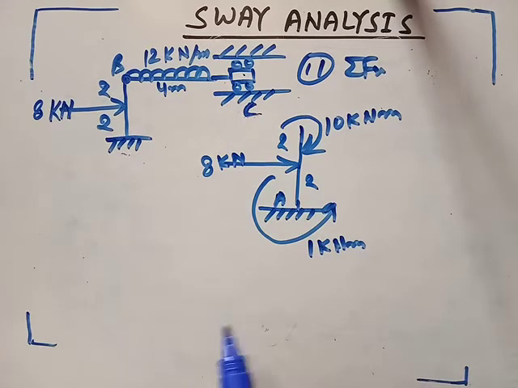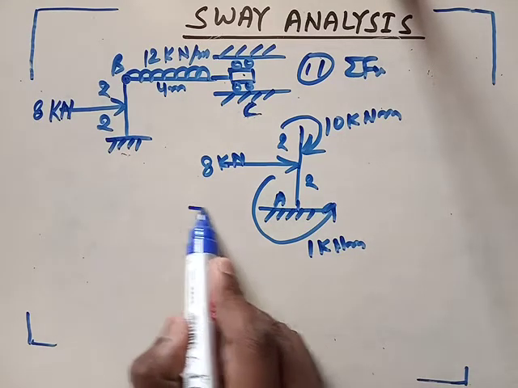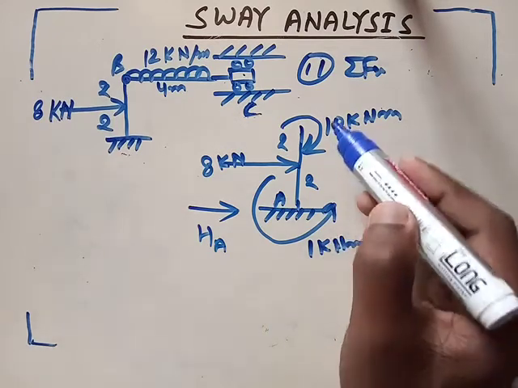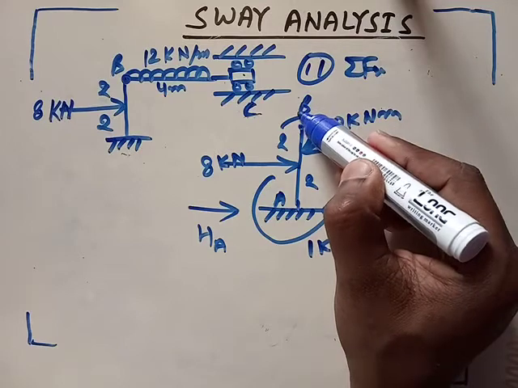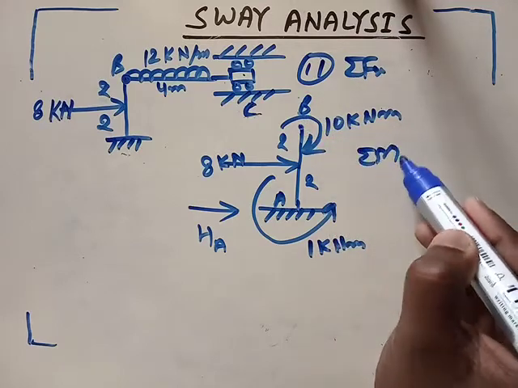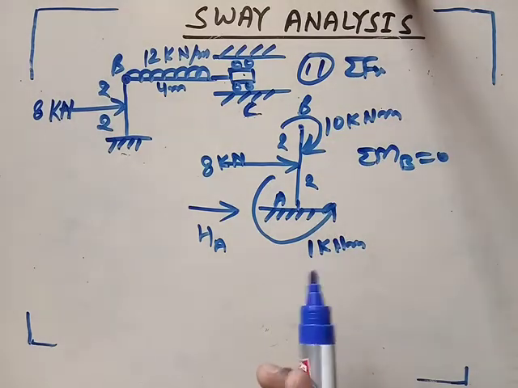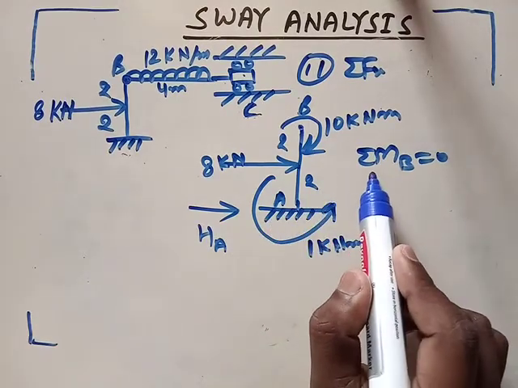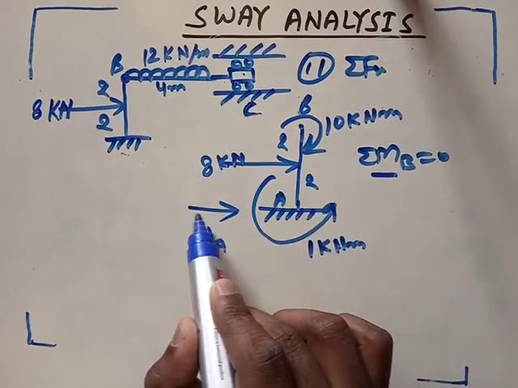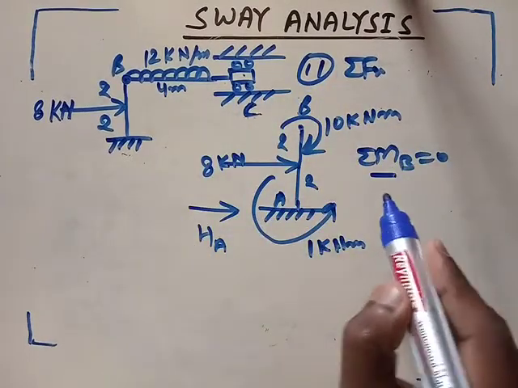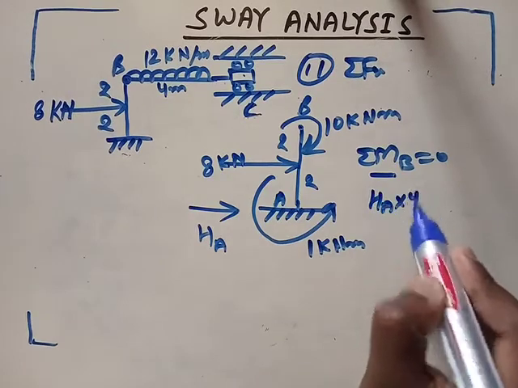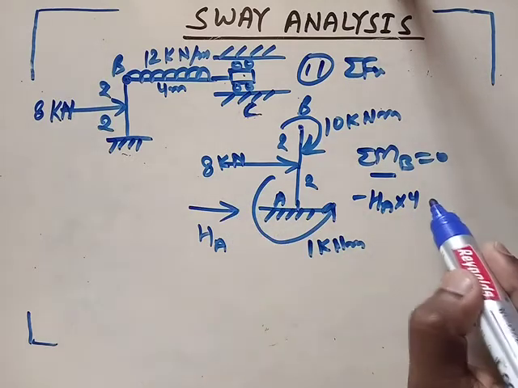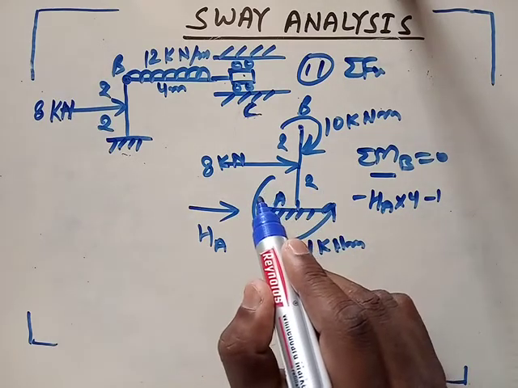Okay, and here will be a horizontal force HA. By taking summation of all the moments about point B equal to 0, you can find the force here. HA will provide anti-clockwise moment, so it will be HA into 4 negative. This is also negative because it's anti-clockwise, so minus 1.